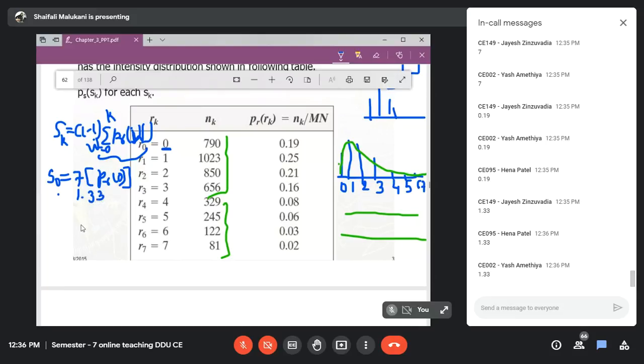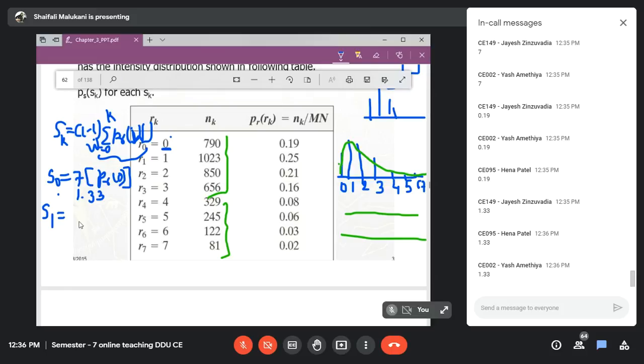So what is the significance of this result? Significance is that if in my input image I encounter 0, then I should replace it with the value 1.33. All the zeros in my input image should be replaced with 1.33, and that is one of the steps. Of course, we will derive some restrictions and limitations, everything will come, but let us complete the task first.